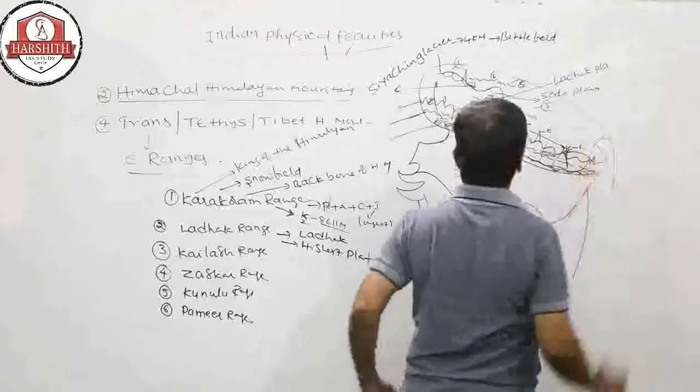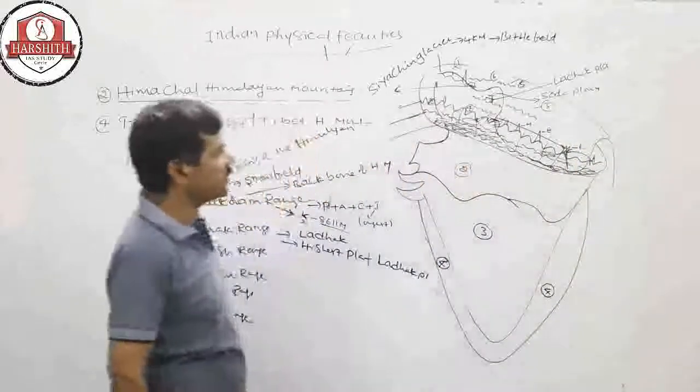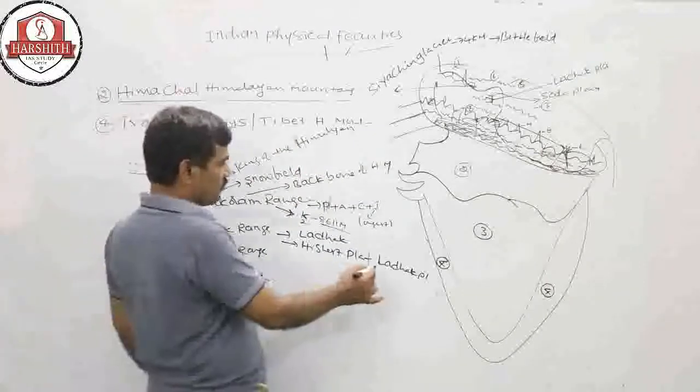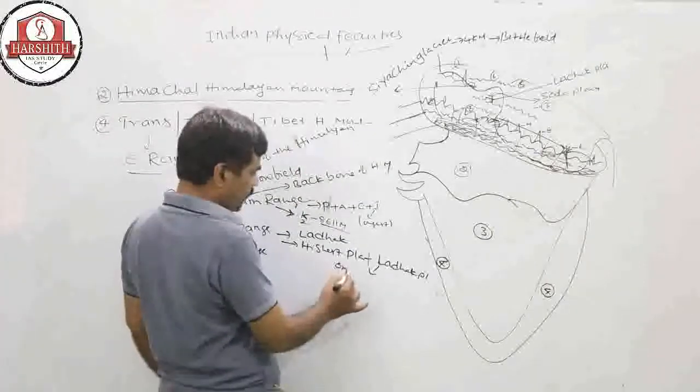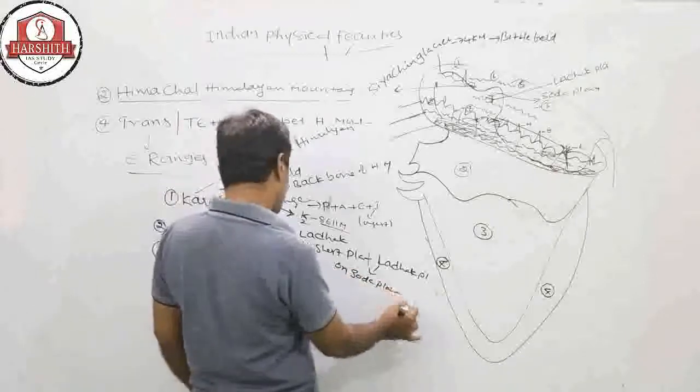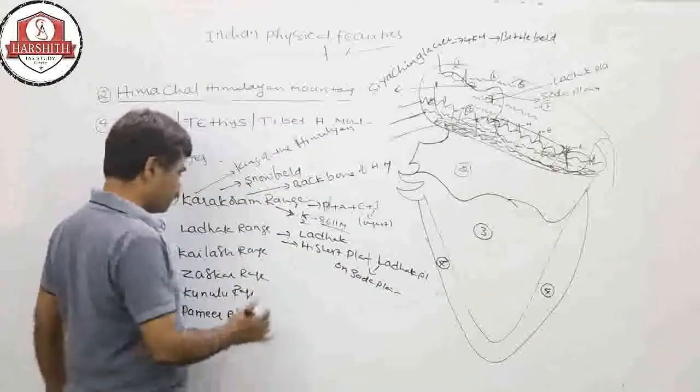This is in Jammu Kashmir, one of the biggest agriculture plains also. Soda Plain is one of the agriculture regions in Jammu Kashmir.